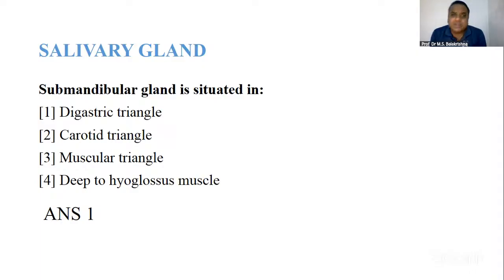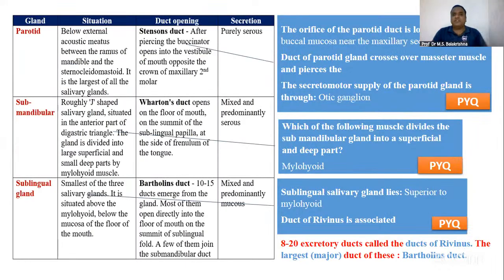So you thought this much if you read is enough. No, you have to read more than this. You should know everything now. They asked you about submandibular gland, right? So you should know about parotid and sublingual also. That is how you have to study anatomy or any subject.